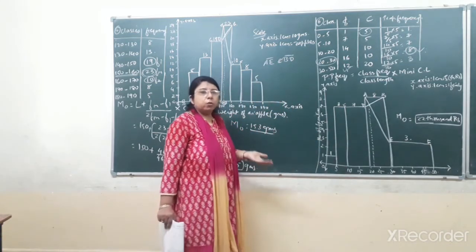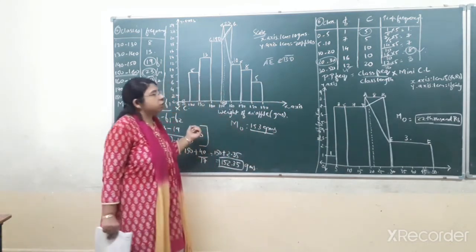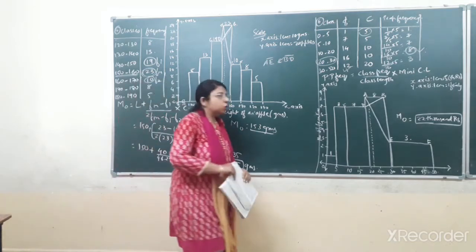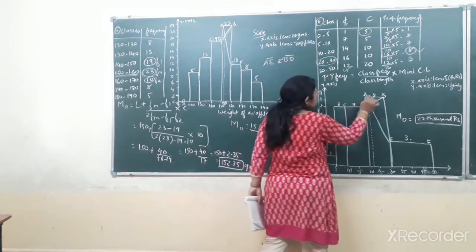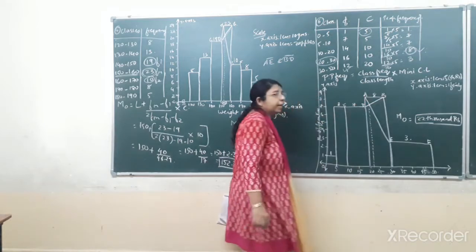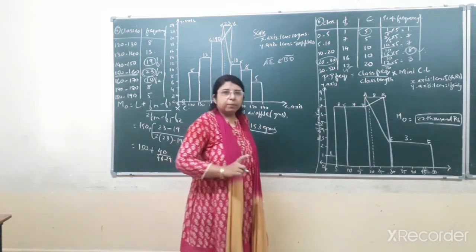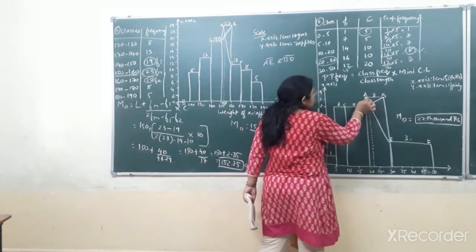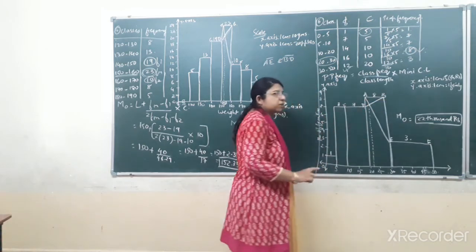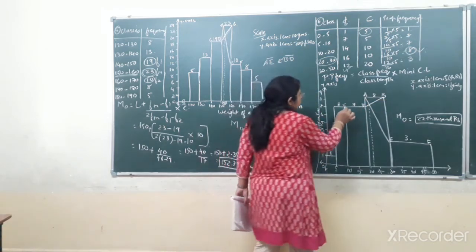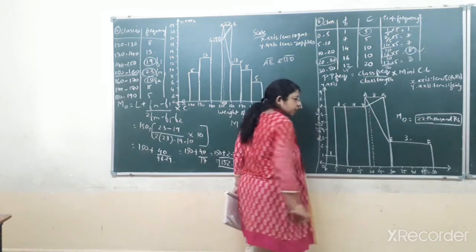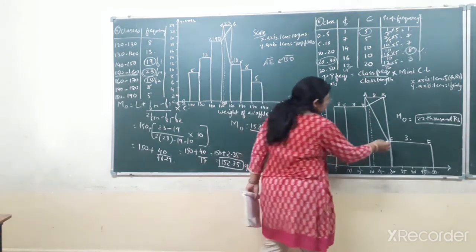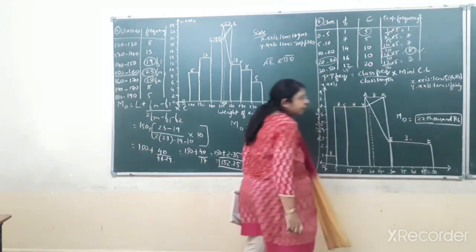Now as I have taught you in the previous sum, question number 5, in the same way here also, for the bar having the highest frequency, that is 8, the two endpoints have been given the names A and B. The previous class's two endpoints have been given the names C and D, and the succeeding class's two endpoints have been given the names E and F.